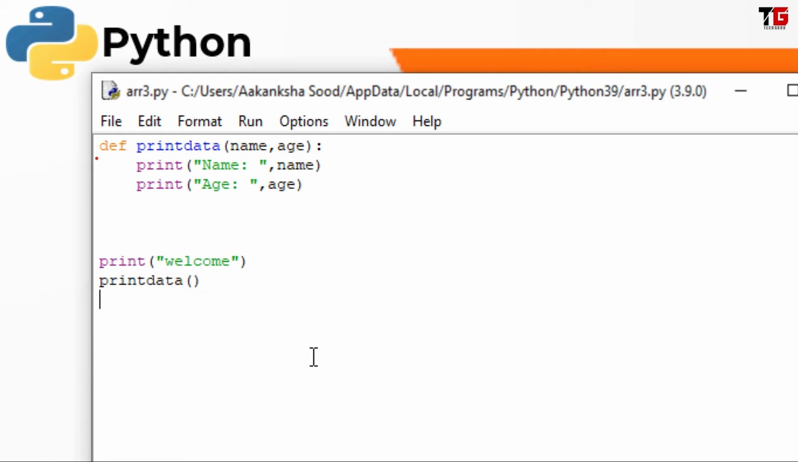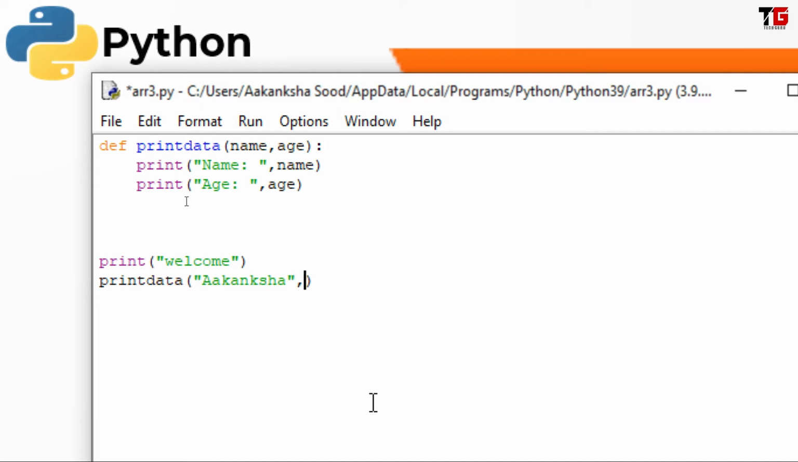So friends, in this example, I have created a function printData that accepts 2 parameters, name and age. I am displaying the value of name and age. While calling this function, if I specify 2 values like this, it means it is a required argument because for function calling I have to specify these 2 values. So right now it is a required argument. The function will work fine. But if I want to give age before name, what will happen? Let's save and run the program.